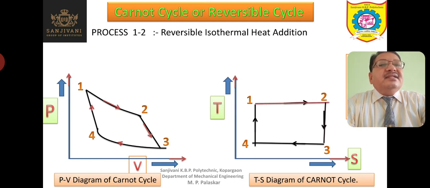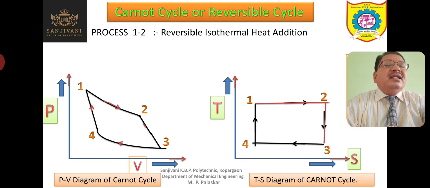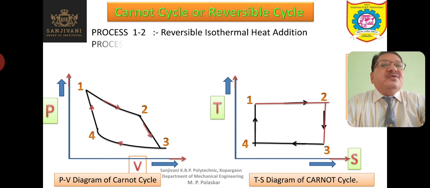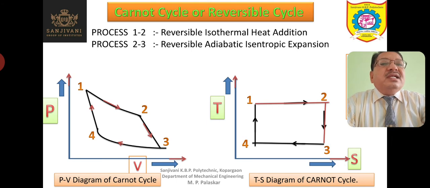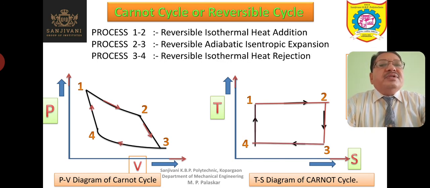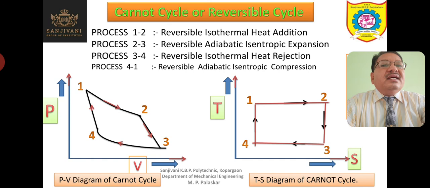Let us revise these 4 processes. Process 1-2 is reversible isothermal heat addition. Process 2-3 is reversible adiabatic isentropic expansion. Then process 3-4 is reversible isothermal heat rejection, and process 4-1 is reversible adiabatic isentropic compression.